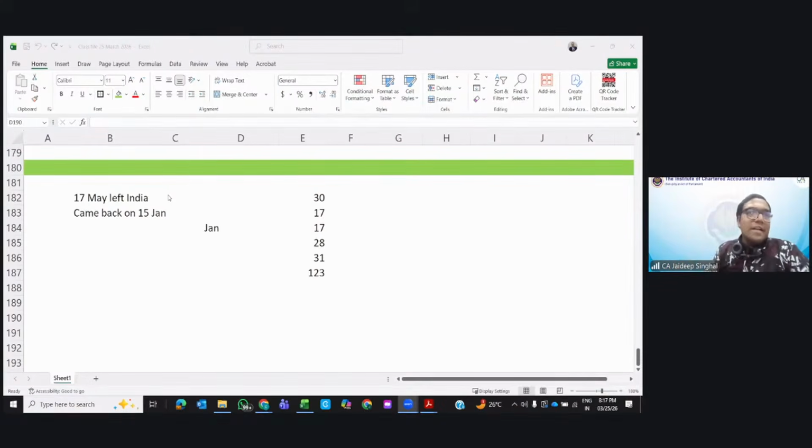Clear? Next thing, if you are coming 2 years late, we will charge you additional tax of 50%. 3 years late, we will charge you 60, then 70%. So accordingly, the more you are coming late, we are allowing a benefit, so we'll charge you extra. Clear?